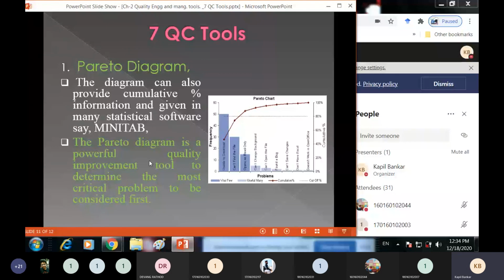Once you draw this diagram, you can easily identify the vital few or critical problems. And if you identify these, you need to pay attention to those particular problems or defects. Once you focus on those defects, you can solve them or modify them to get better quality.